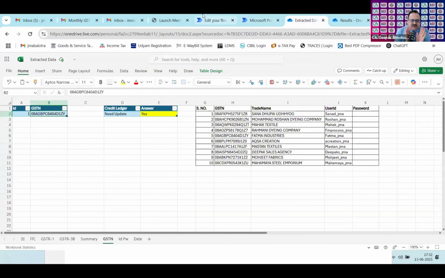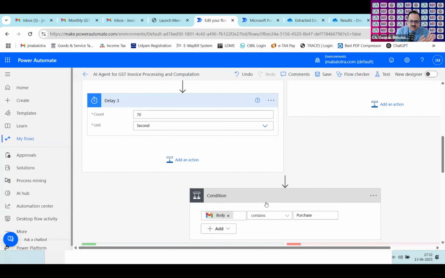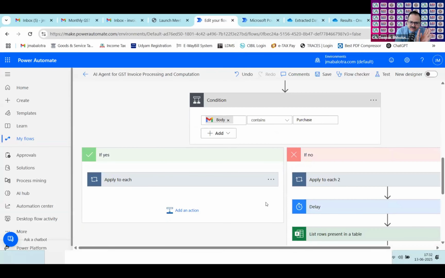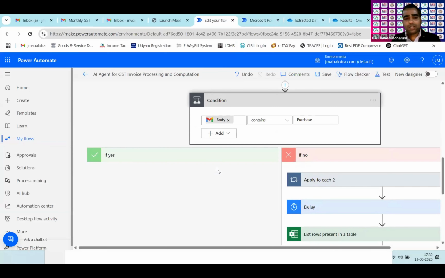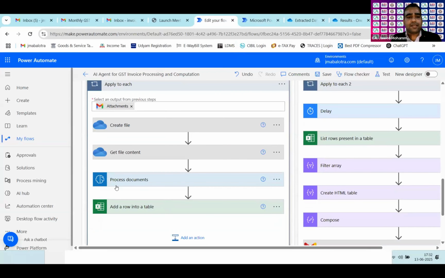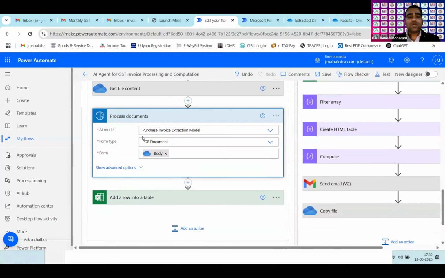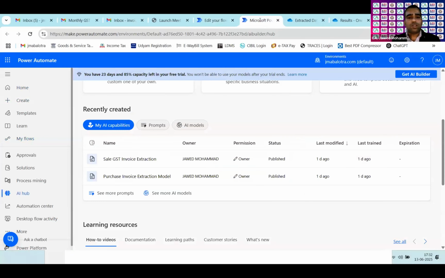Can you simply show me from where or which agent is extracting the data from the image file? I'm interested in that flow only. Yes, sir. Here, if it is purchase, then this yes flow will run, and here is the agent. This is process document, this mind icon. You can see the purchase invoice extraction model. This is my AI model, and I have trained it. I can show you the trained model also.